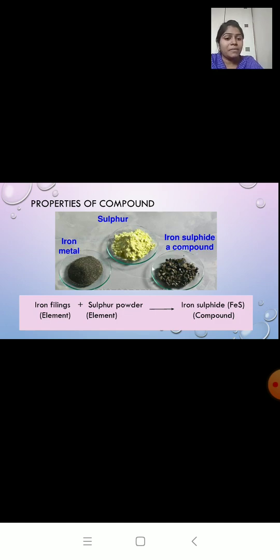The chemical symbol of iron sulfide is FeS. Fe stands for iron and S stands for sulfur. So here we are heating iron filings and sulfur powder and we get a black color compound called iron sulfide. Now using this example, we will study the properties of compound.